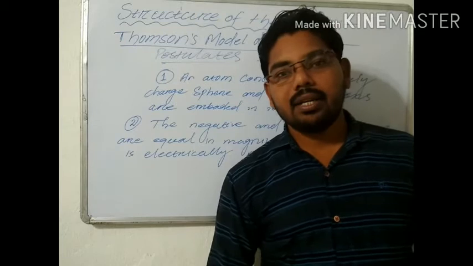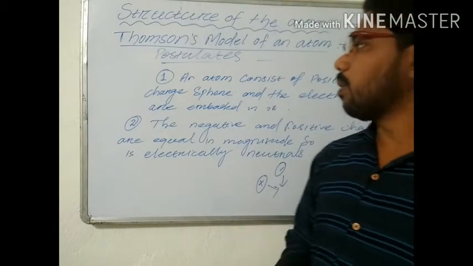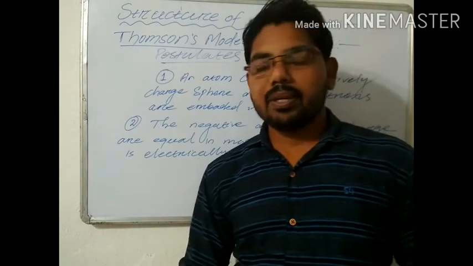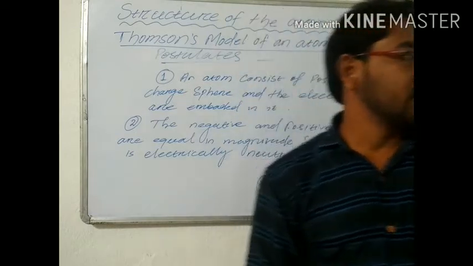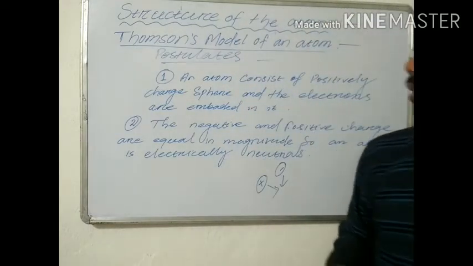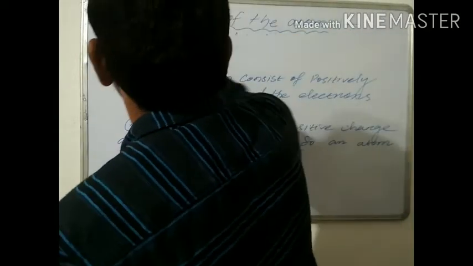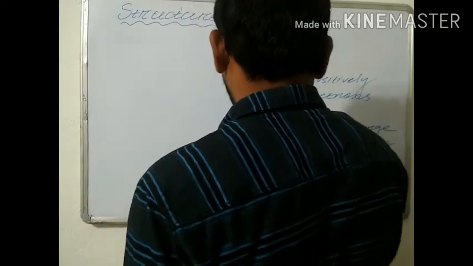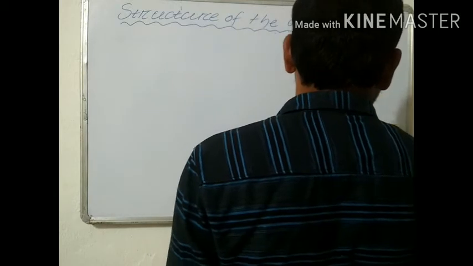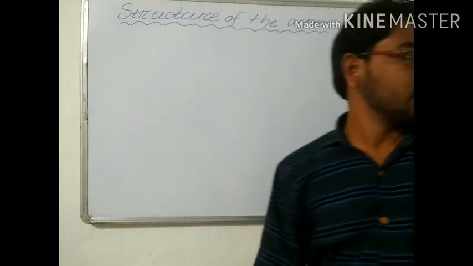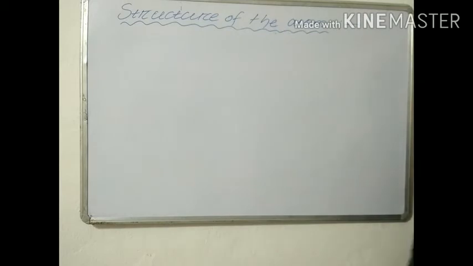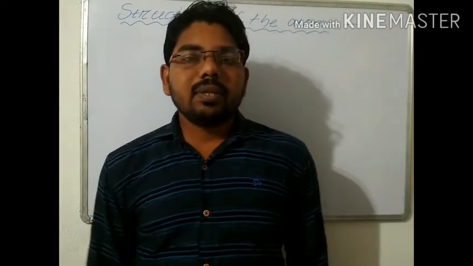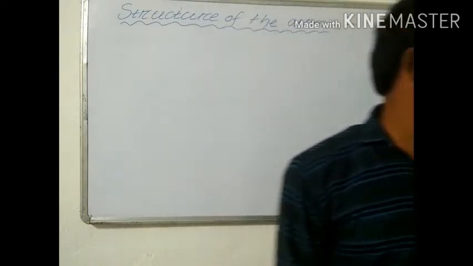many scientists gave new theories, and after some time this Thomson model of the atom was discarded because of some demerits or limitations. So this is known as the limitations of the Thomson model. This is also most important. Okay, a question will also come: what are the limitations of the Thomson atomic model? In the Thomson atomic model, there were drawbacks and limitations, and later it was discarded. So the limitations,